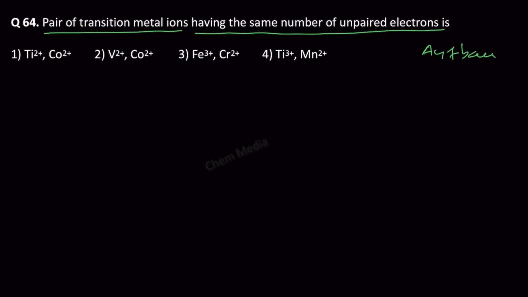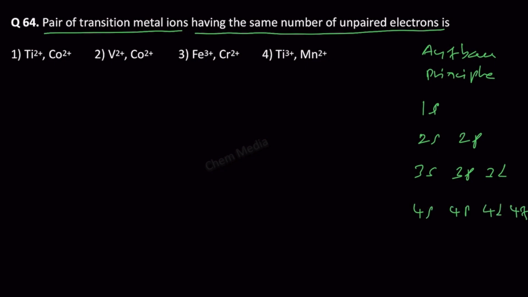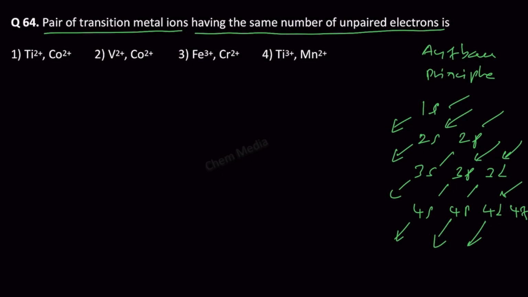Anytime you forget how to write the electronic configuration, keep this picture in mind. 1s, 2s, 2p, 3s, 3p, 3d, 4s, 4p, 4d, 4f, and then put a slanting line like this. So this is how electrons get filled up in various orbitals. Now let's come to the question.